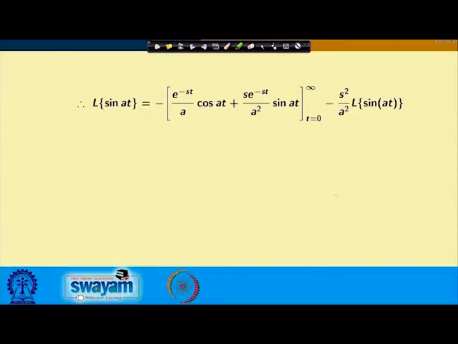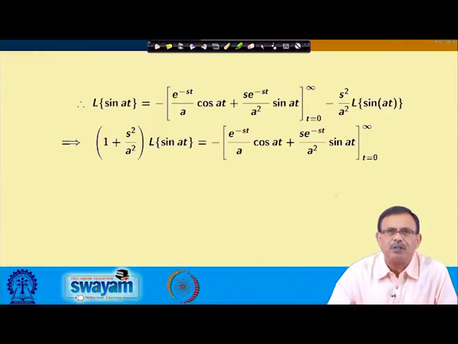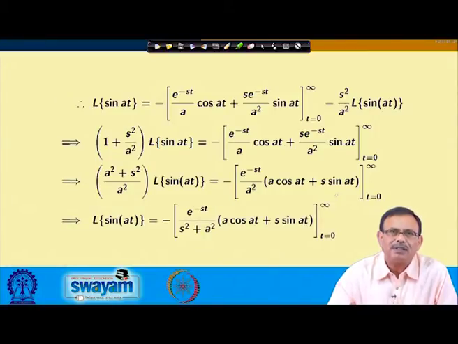This term, s square by a square into Laplace transform of sin a t, I can bring on the left hand side, and if I bring it, then 1 plus s square by a square into Laplace transform of sin a t equals this limit I have to find out, and if I evaluate, I will obtain the next step like this, and therefore, I am getting Laplace transform of sin a t equals e power minus s t by s square plus a square into a cos a t plus s sin a t, t equals 0 to infinity.